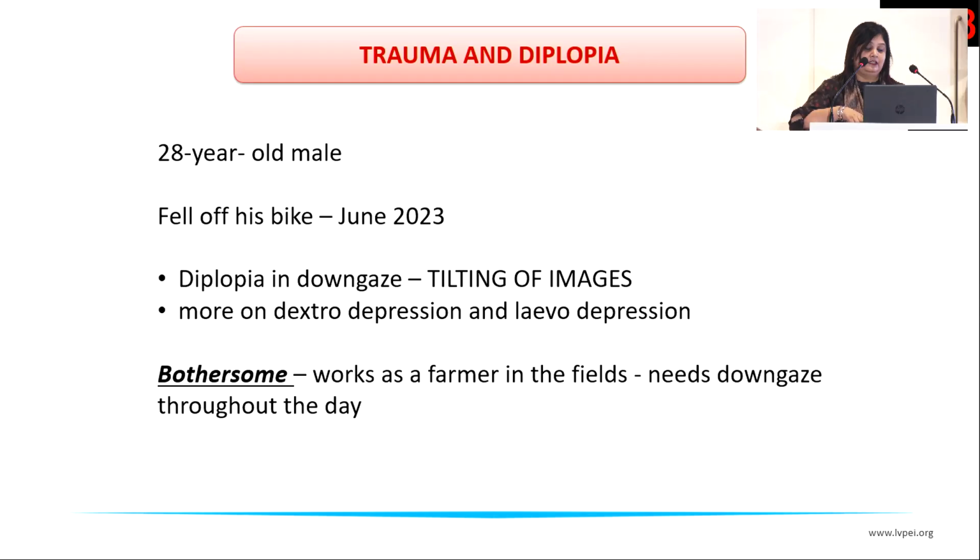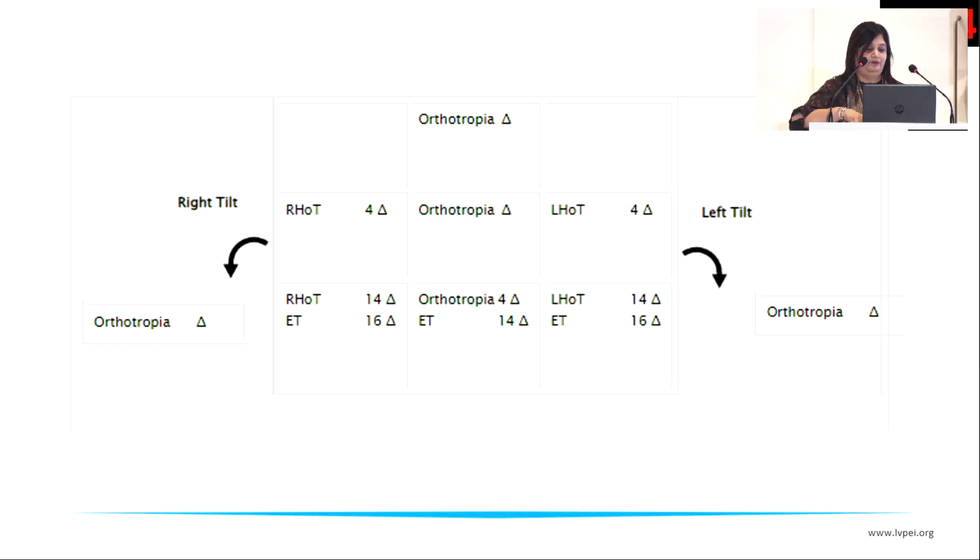So the tilting of the images was more on dextrodepression and levodepression. So when he looked down and right and down and left, and he used to work as a farmer in the fields. So every time he's looking down, trying to work with his crops, he's getting this double vision, which was pretty bothersome. This was his eye position.